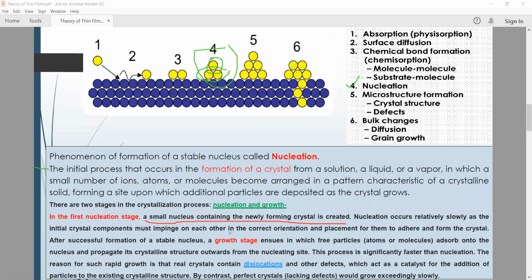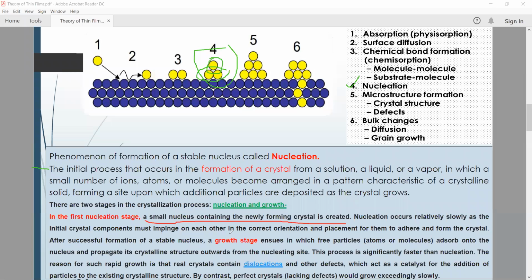Adhere means that at that time adhesive forces are applicable. Adhesion means what? Some same kind of materials interact with each other. Adhesion, that is adhere, means two atoms, two molecules or two ions are bonded with each other, they are stuck with each other.